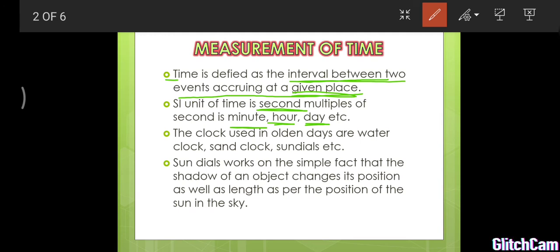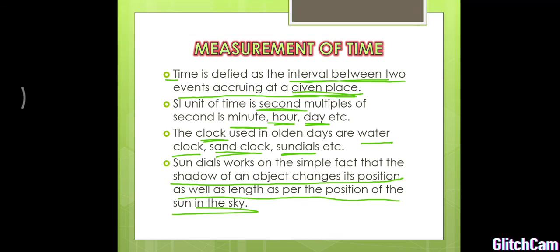So how do we measure time? With the help of a clock. In olden days they used different types of clocks. They are water clock, sand clock and sundials. Sundials work on the simple fact that the shadow of an object changes its position as well as its length as per the position of the sun in the sky. So if we are standing in the sunlight, as the time changes, our shadow position and length also change. With the help of that they measured the time.